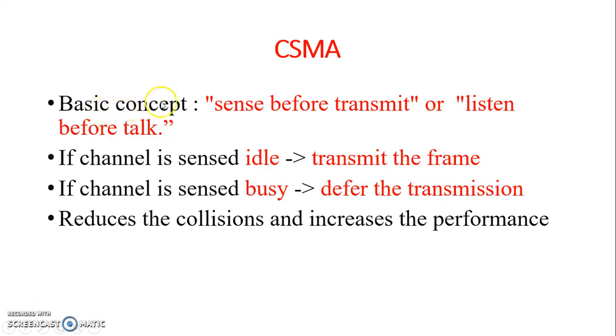So, the basic principle of CSMA is sense before transmit, or listen before talk. The station needs to sense the channel. If it is found to be idle, the station can transmit the frame immediately. If the channel is found to be busy, the station should defer the transmission of the packet. Defer means postponing the transmission, that is, waiting for some time, and then the station will make its transmission.